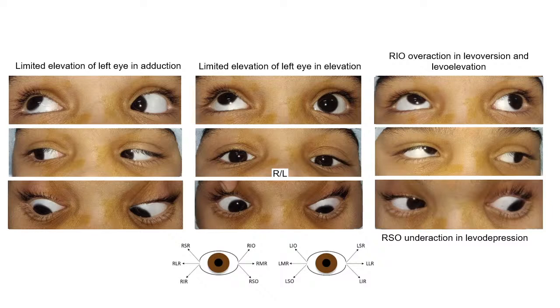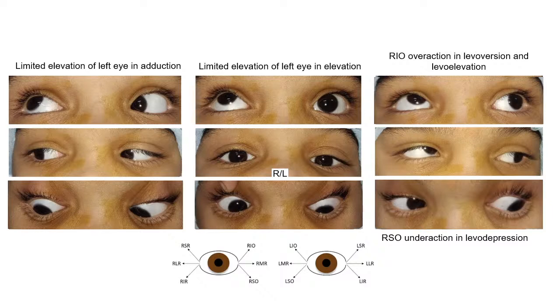Now how will you differentiate? If you look at MED, which is monocular elevation deficit, in that case the SR limitation, or the SR underaction, is much more significant than the IO underaction. But it is absolutely reverse in this case. It is the IO underaction which is much more significantly seen as compared to SR underaction.